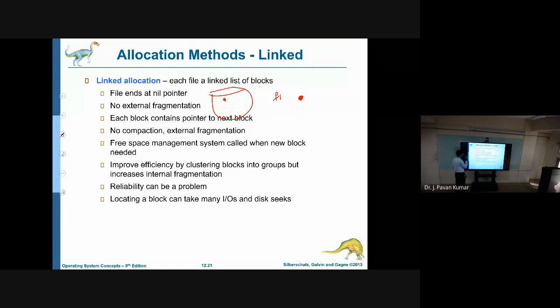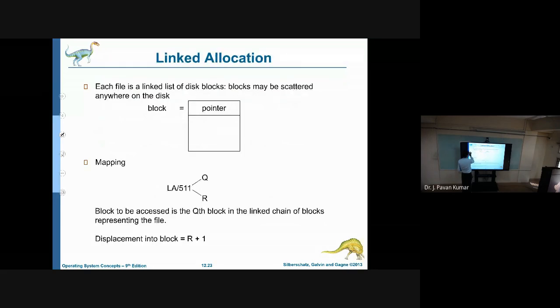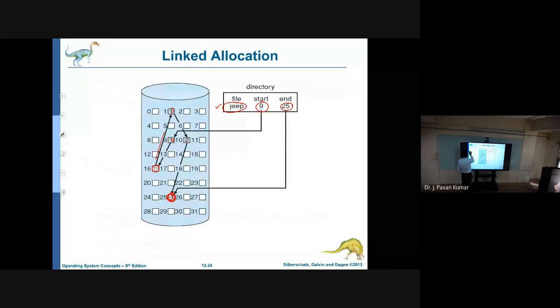Yes. Here there is no external fragmentation. This problem can be avoided, and no compaction is required. If there is no external fragmentation, then automatically compaction need not be performed. So this is linked allocation. Then finally, the last allocation method